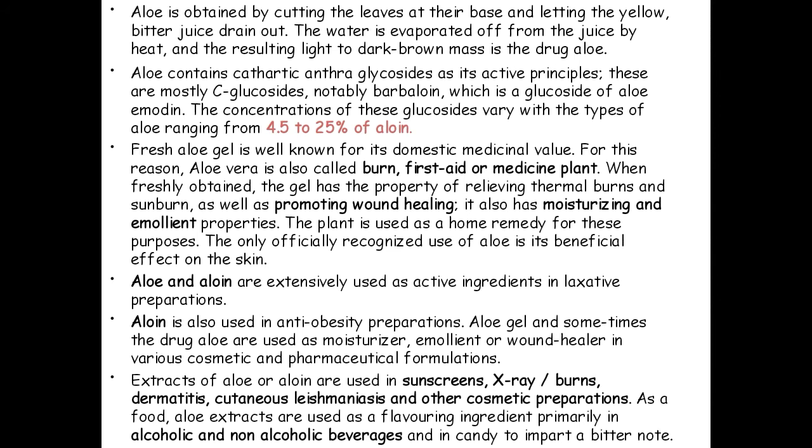The drug aloe is obtained by cutting the leaves at their base and letting the bitter juice drain out. The water is evaporated off from the juice by heat, and the resulting light to dark brown mass is the drug aloe. Aloe contains cathartic anthraglycosides as its active principles.